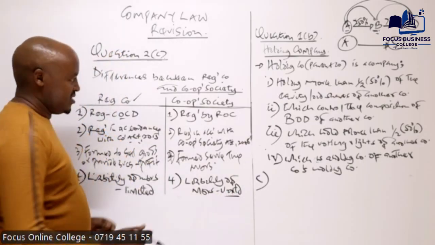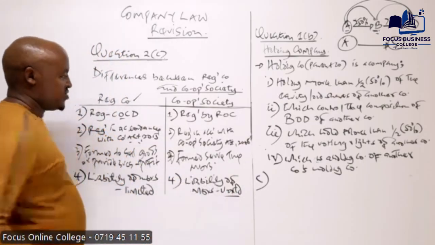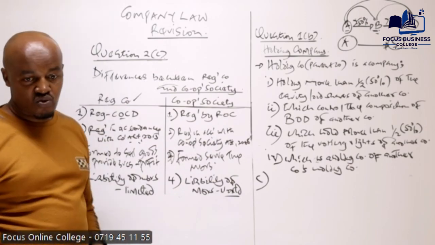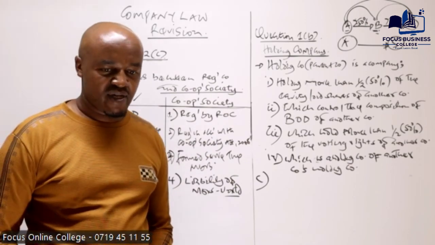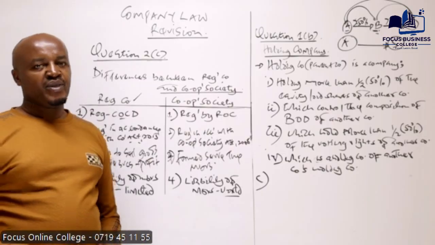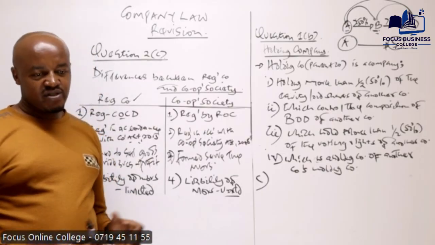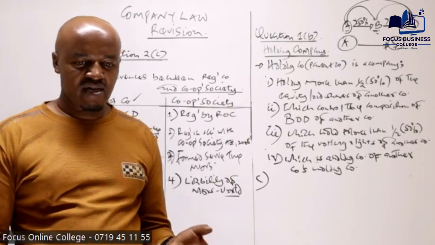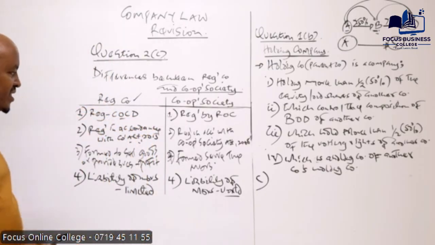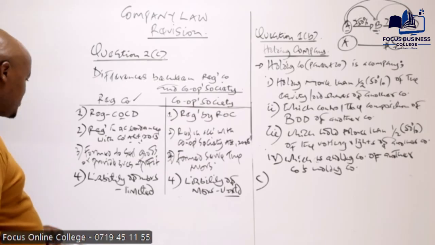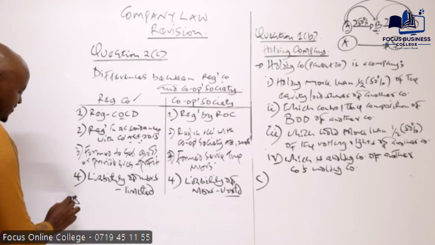If a cooperative society is not able to pay its debt, then the members of the cooperative society will be required to come in and contribute money to pay the debt of the cooperative society.